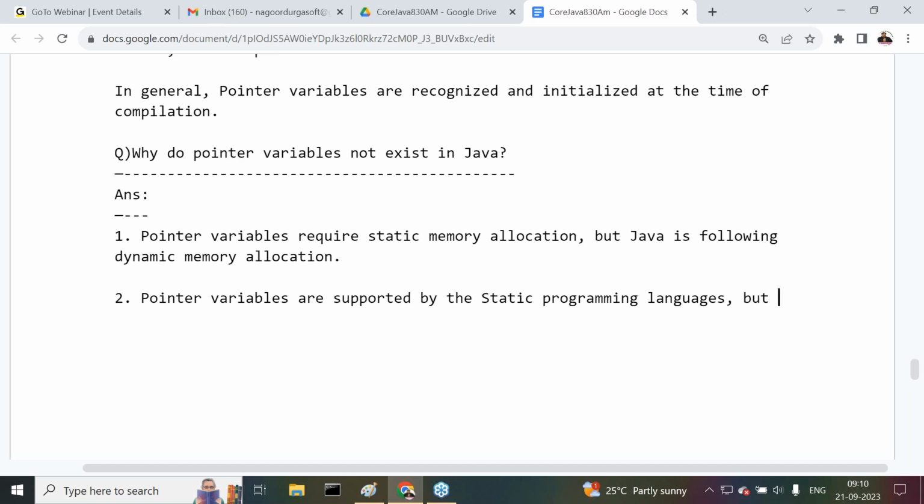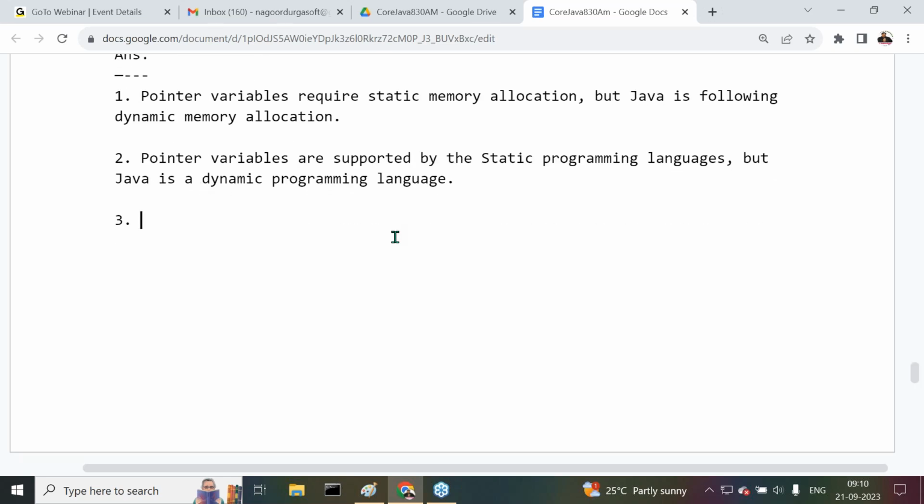Pointer variables are supported by static programming languages because of the previous reason. But Java is a dynamic programming language. Java is a dynamic programming language. Pointer variables are supported by static programming languages, but Java is a dynamic programming language.